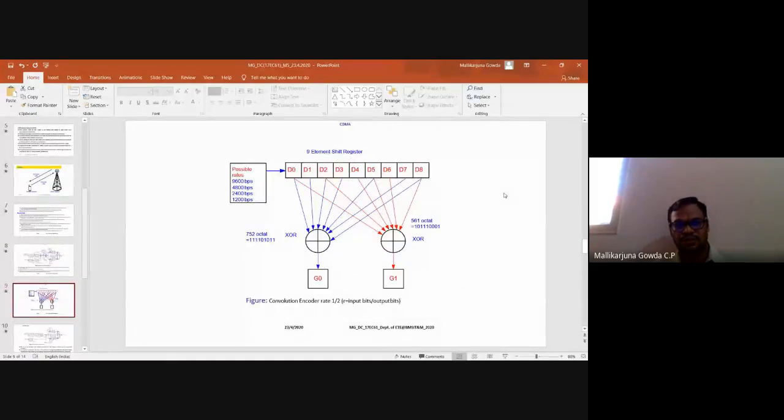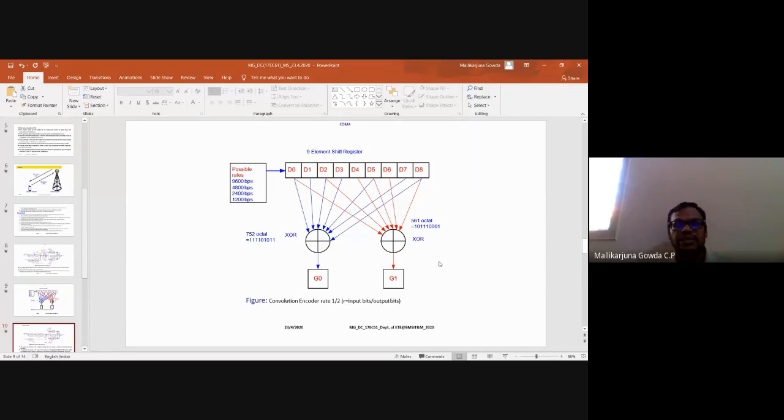So in this, I'm just throwing some light on the convolutional encoder. These are the different possible rates I said: 9600, 4800, 2400, 1200. I'm using a 9-element shift register with different feedback combinations, right? I do the XOR operation, then I get two output bits, G0 and G1. This is the output of the convolutional encoder with a coding rate of 1/2. So for one input, I get two output bits.